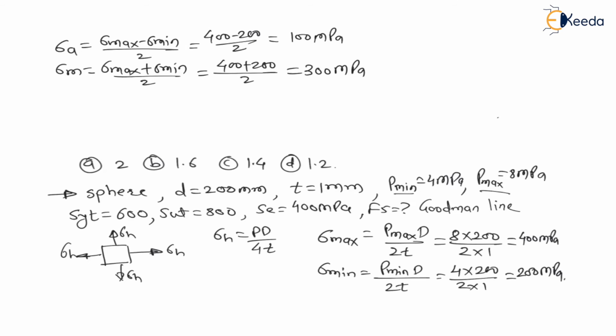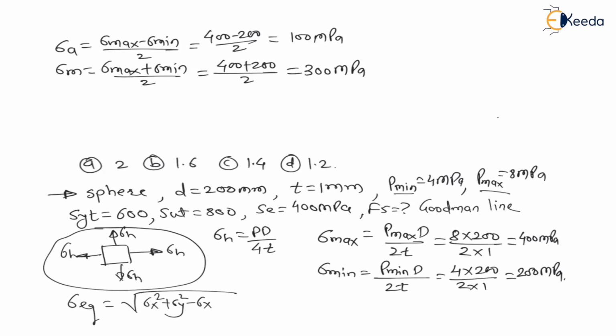Though it is loading in two directions, 2D loading, my dear students, if you find the equivalent stress by the formula square root of sigma x square plus sigma y square minus sigma x sigma y, you will find the same sigma x, because sigma x is equal to sigma y here. Therefore don't go for equivalent loading conditions, it is a waste of time. You must know directly that for equal loadings the same stress amplitude and the same mean stress will remain.